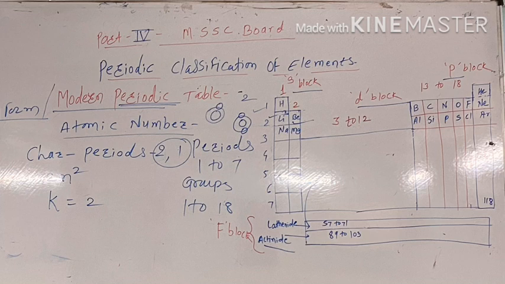Next point, structure of the modern periodic table. First point, the modern periodic table contains seven horizontal rows, called periods, numbered 1 to 7.